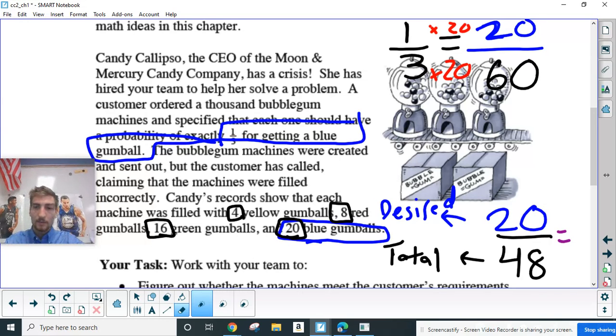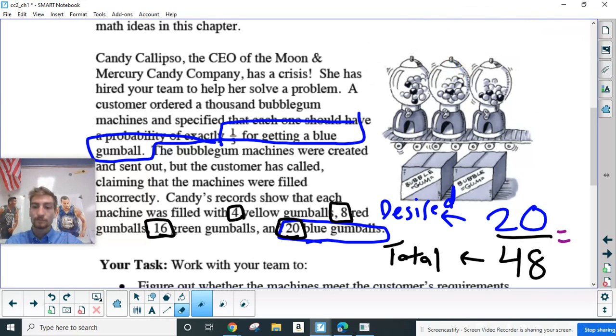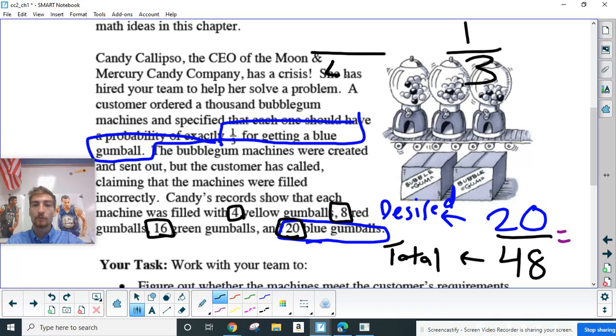Well, let's think about this. We want to get it to one-third. And right now, we have 48 as our total. Here we're going to change our part. So what would you need to divide 48 by to get to 3? Well, let's see. 6 goes into 48 8 times. So that means 3 goes into 48 16 times.